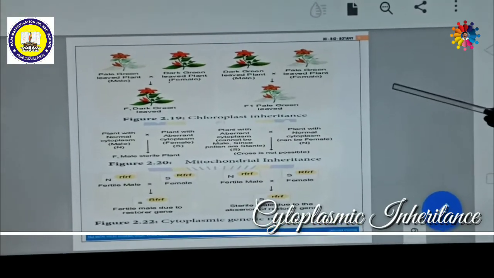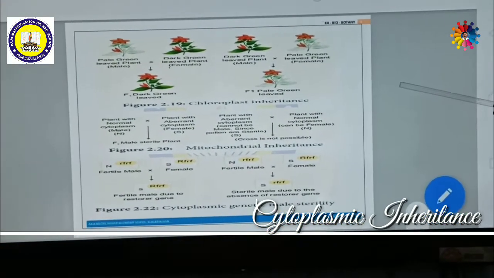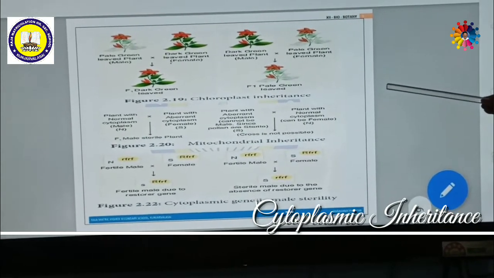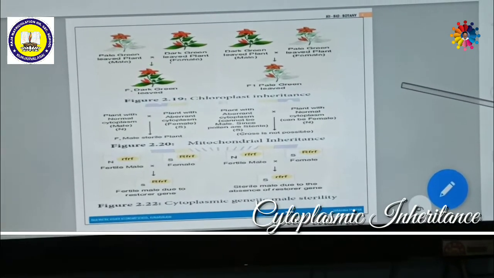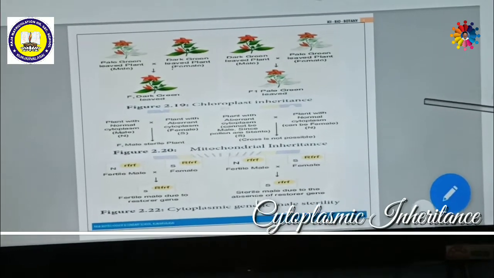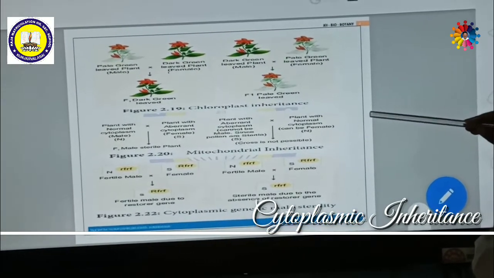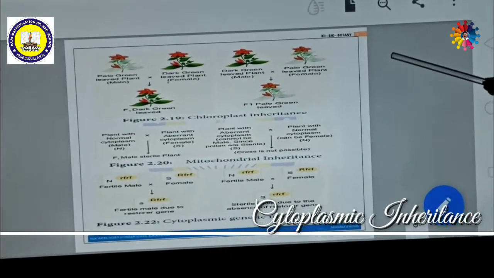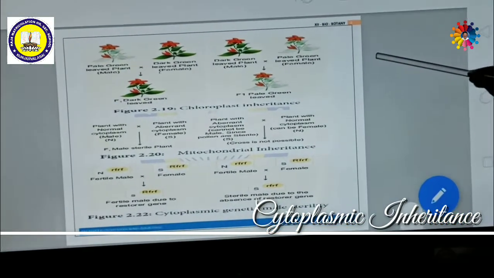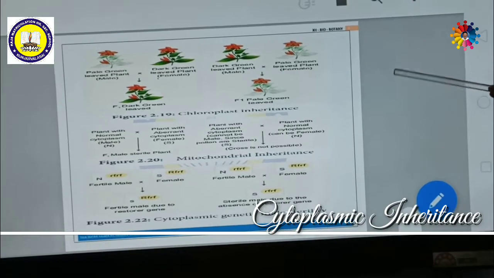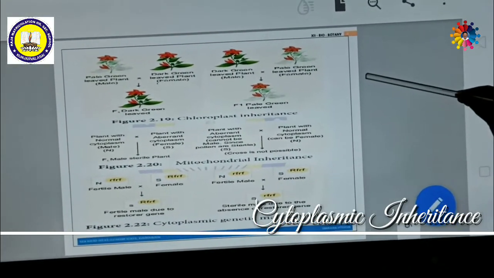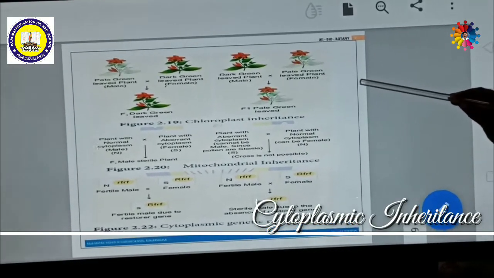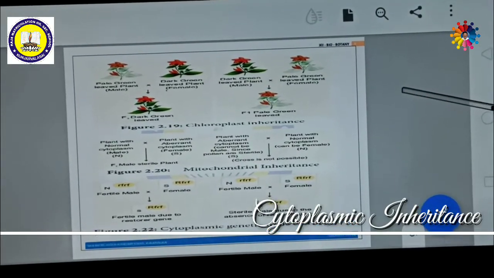Such a type of inheritance is called extra chromosomal inheritance or non-nuclear inheritance. That means this is inheritance which takes place without involving the nucleus, but depends upon the cytoplasmic genes, the genes present in the chloroplast as well as mitochondria.